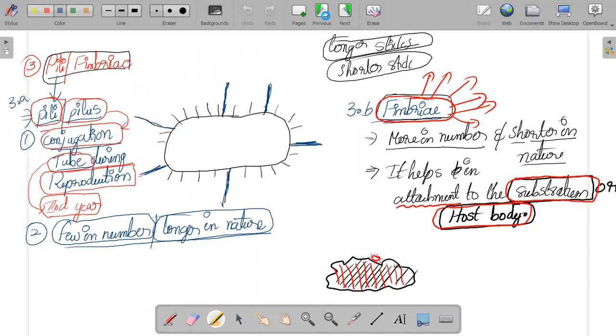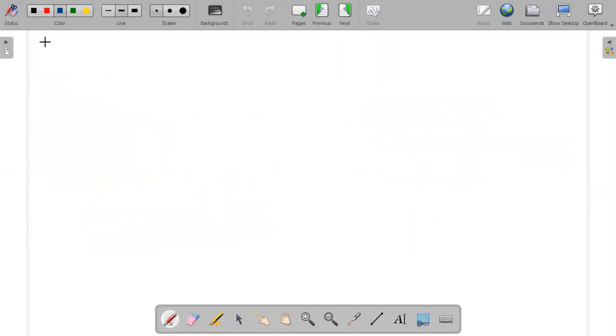Okay, everyone. The third part is also completed. Now we will go to the fourth part. The fourth part is called mesosome.